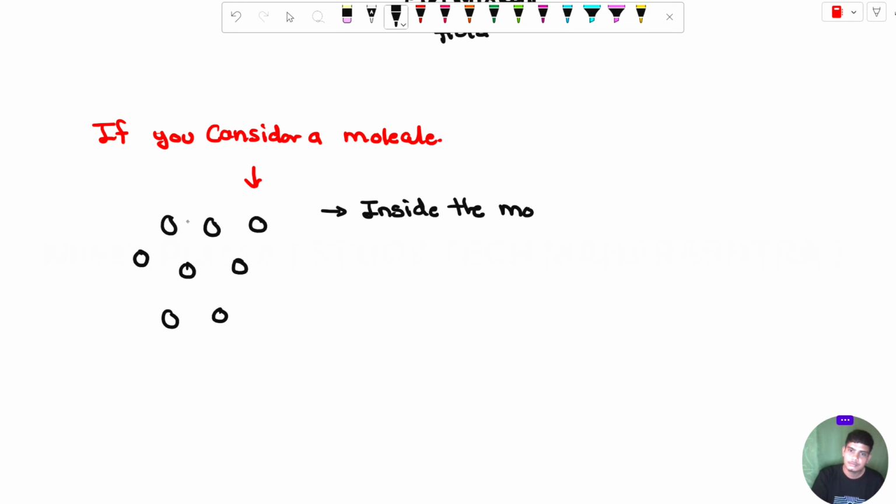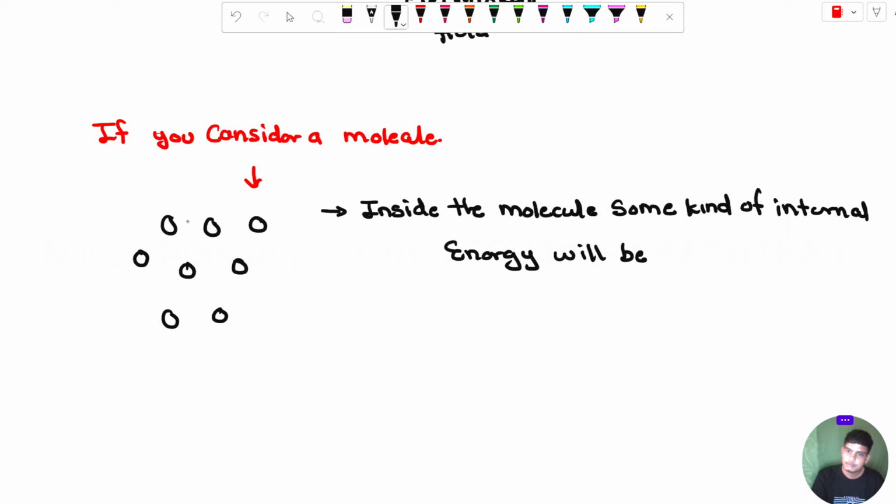Inside the molecule, some kind of internal energy will be present.